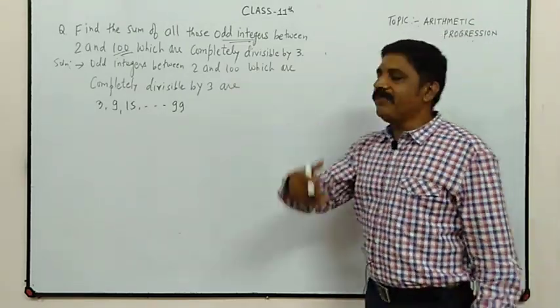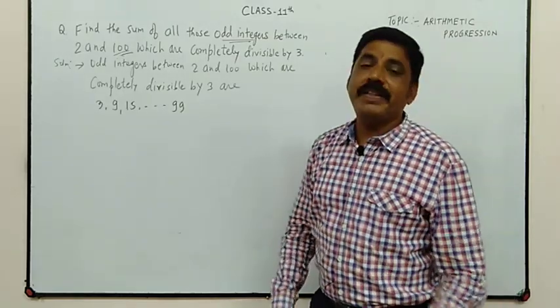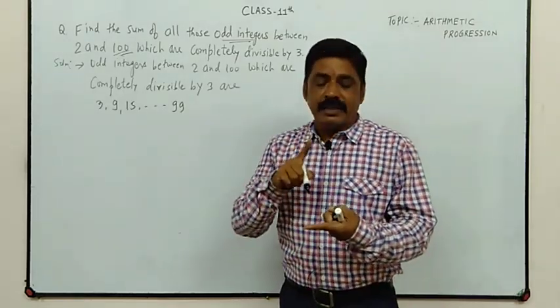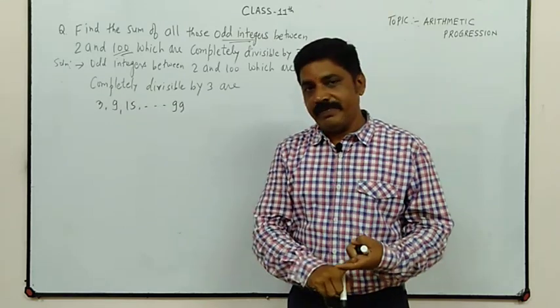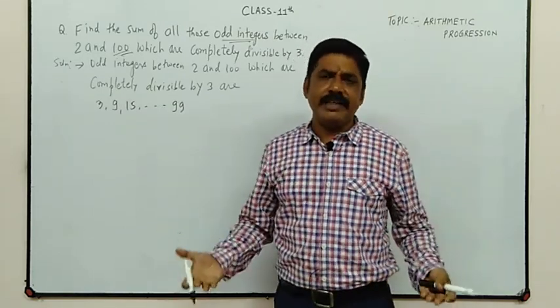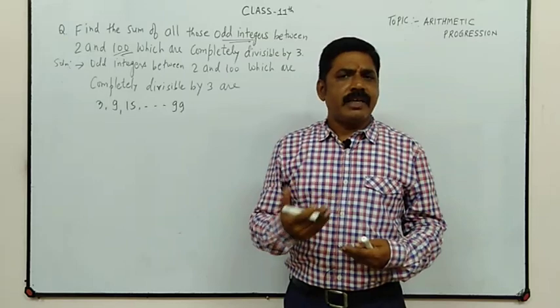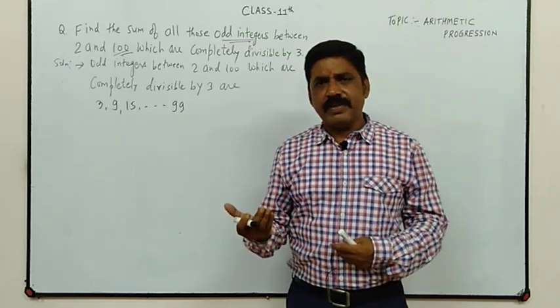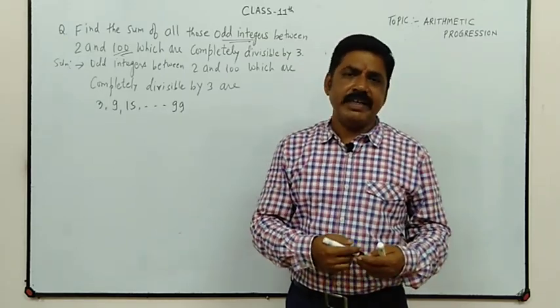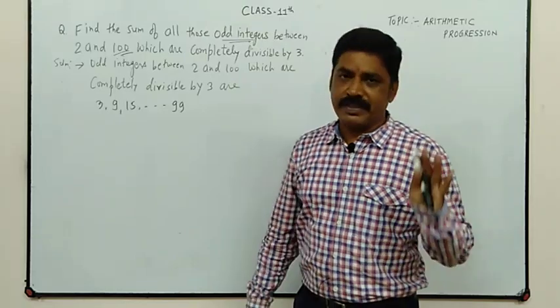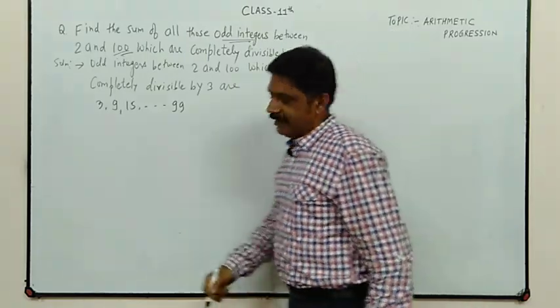Now we can easily find the number of terms with the help of the last term, first term and common difference. Whenever we get the number of terms, we can easily find the sum of terms of that series. Okay?